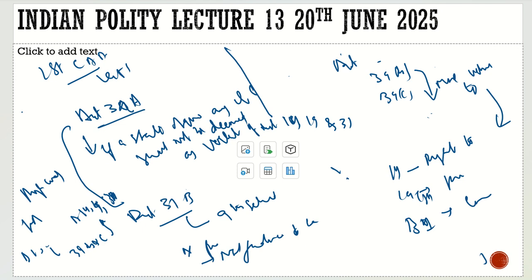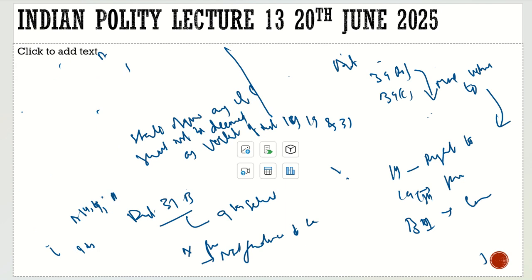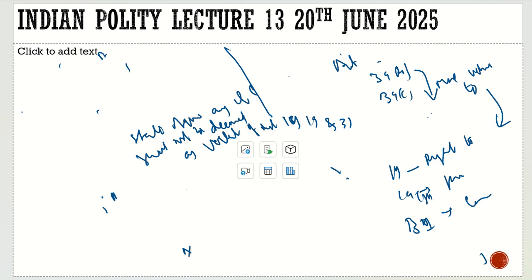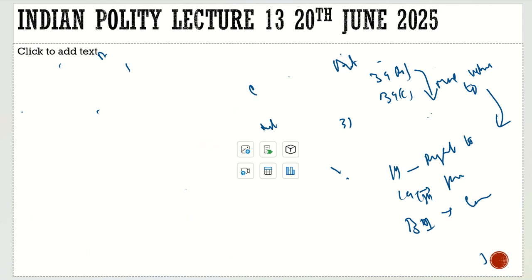The government was trying to give more power to it than those articles. So after that, what happened? Another case came to the court. First, related to the privy purses of the princely states, which they were promised to be given once they would join the Indian Union, and with the bank nationalization.